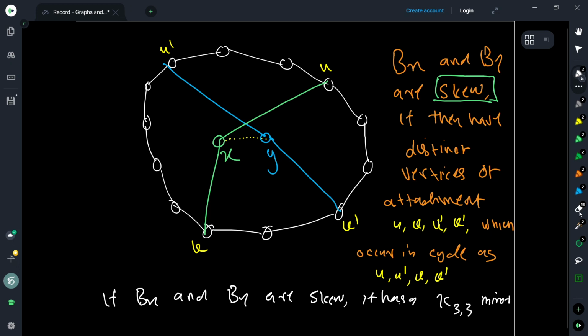But let me put it this way. So we say that these Bx and By are said to be skew. There is a terminology which is used, which is kind of confusing because it is overloading the notation that we have already introduced. So Bx and By are called bridges of the cycle.